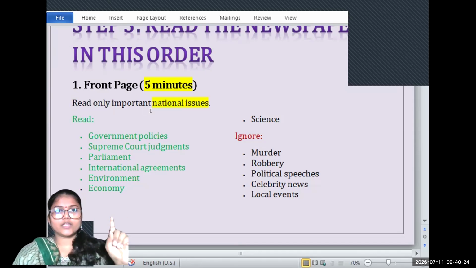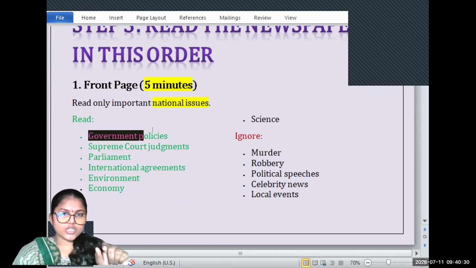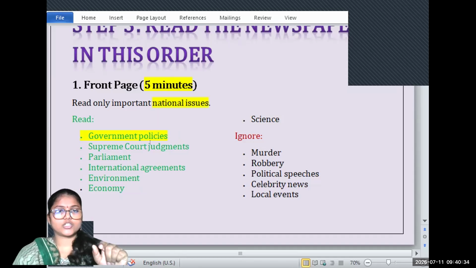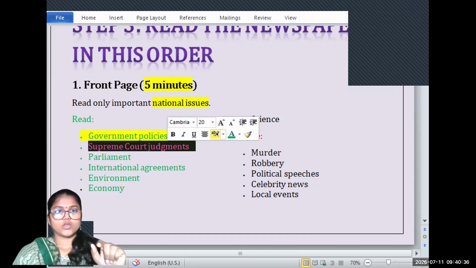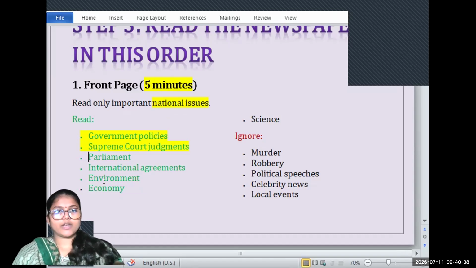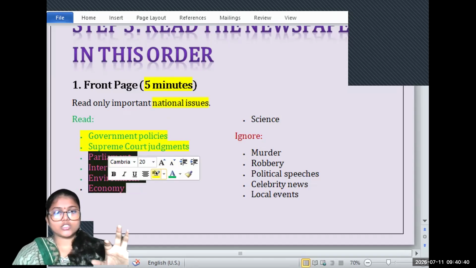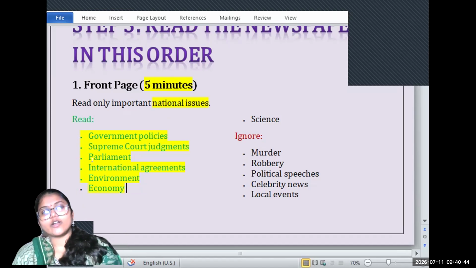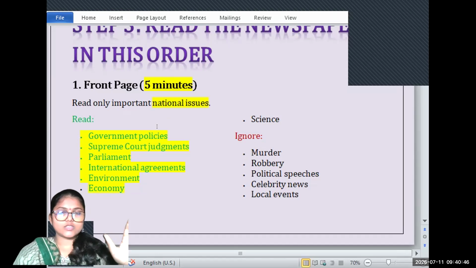If you go through the syllabus, you will see these topics are mentioned: government policies, the Supreme Court, Supreme Court judgments, Parliament, international agreements, environment, ecology. It's not out of the syllabus. So these topics are from the syllabus.